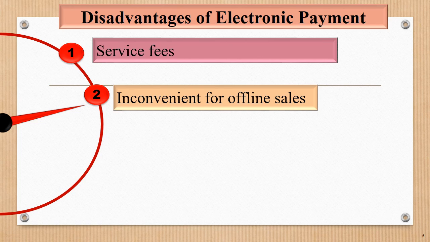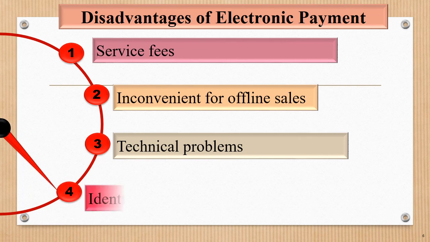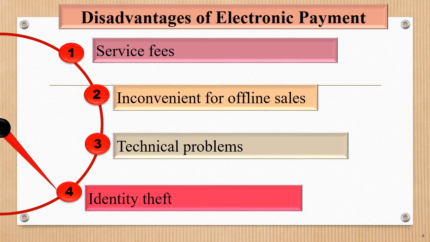Online payment methods are inconvenient for offline sale. Next is technical problem. Online payment methods can go down due to technical problems. Next is identity theft.